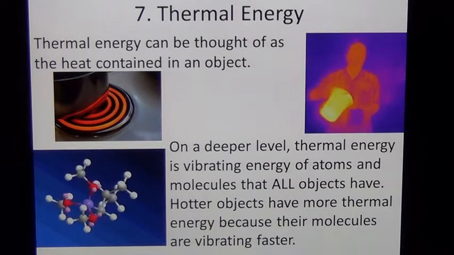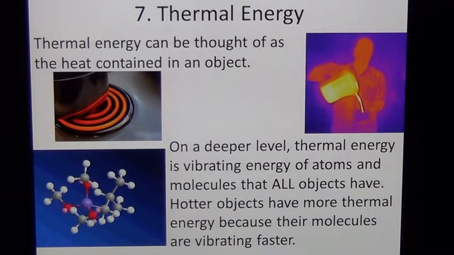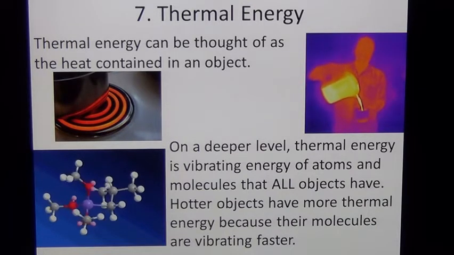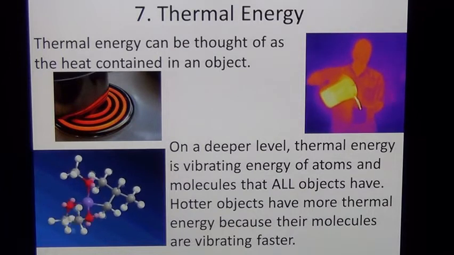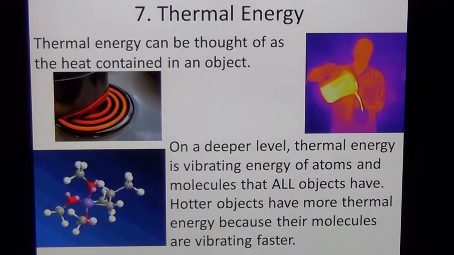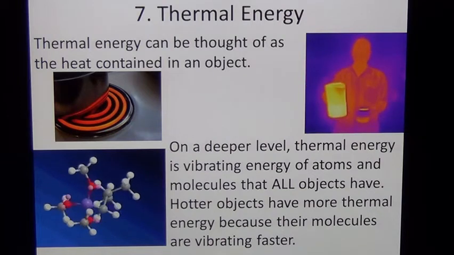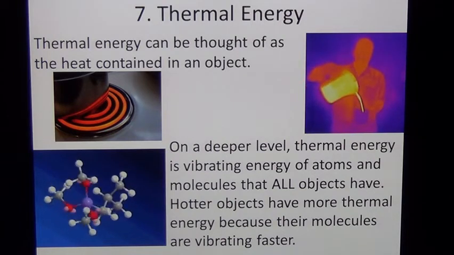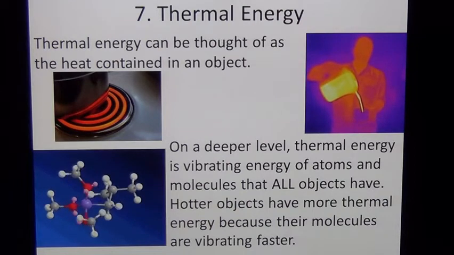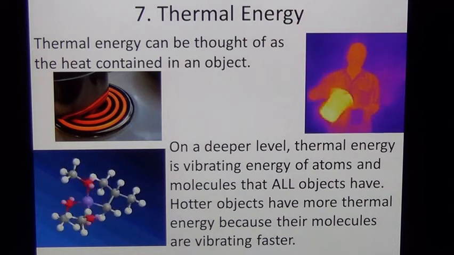The seventh type of energy we want to discuss is thermal energy. Thermal energy essentially can be thought of as heat, but there is a slight difference. Thermal energy is the energy contained in an object. Some people call it internal energy, and that causes the molecules to vibrate. Now, the warmer an object is, the more thermal energy it has, the faster those molecules will vibrate.